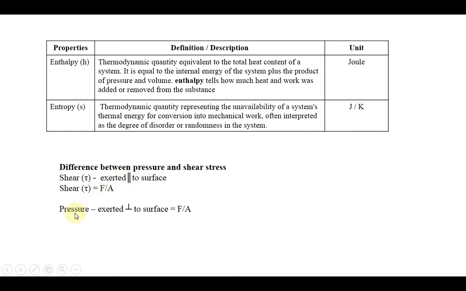Then what is the meaning of pressure? Pressure is the force exerted perpendicular to the surface. When you open your hand and press the exact center of the palm with a single finger, that is called pressure. So pressure acts perpendicular to the surface, but shear stress acts parallel to the surface. That is why pressure and shear stress both have the same unit, Newton per meter square, but the direction in which the force is applied differs between pressure and shear stress.